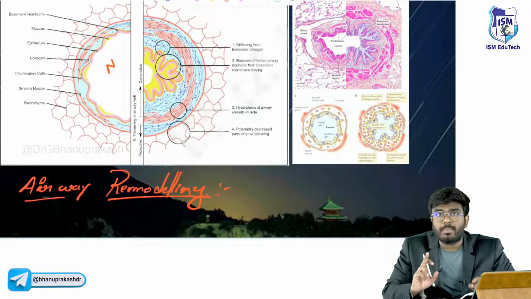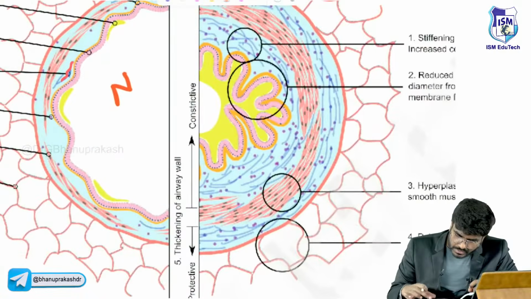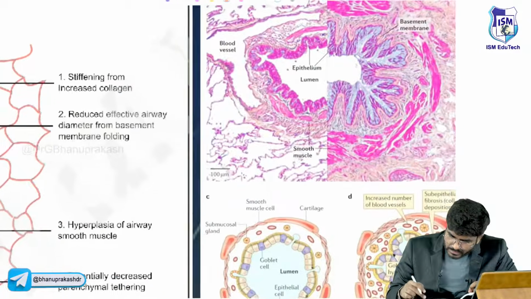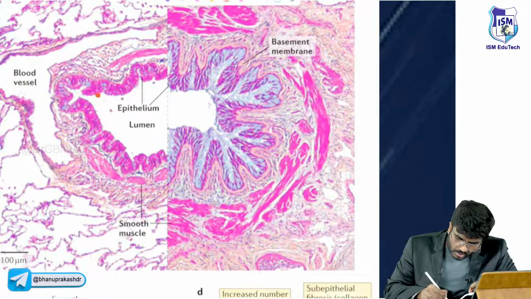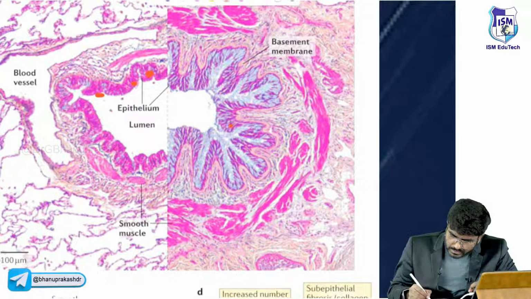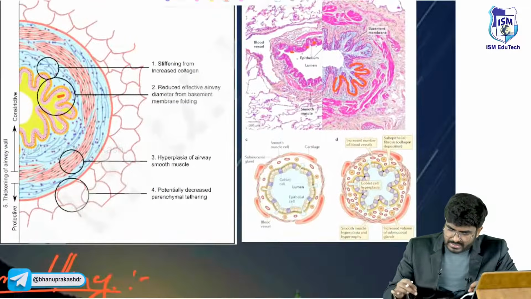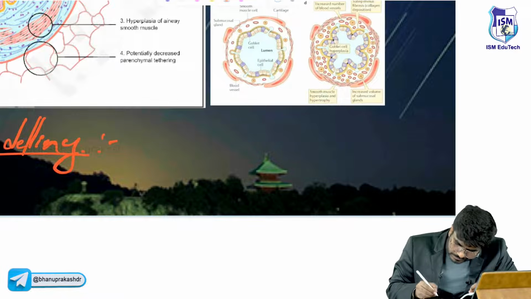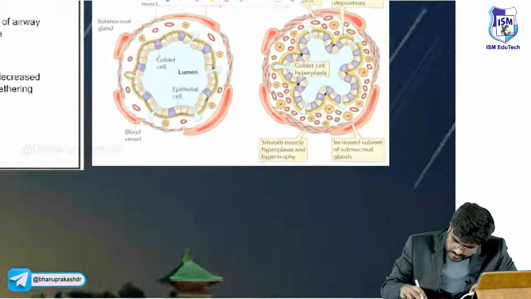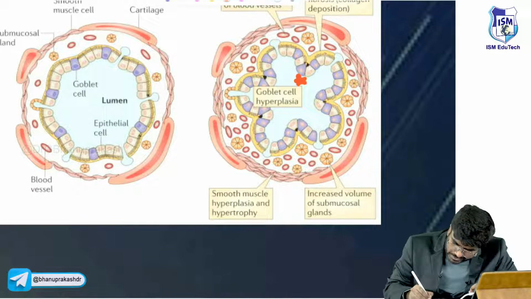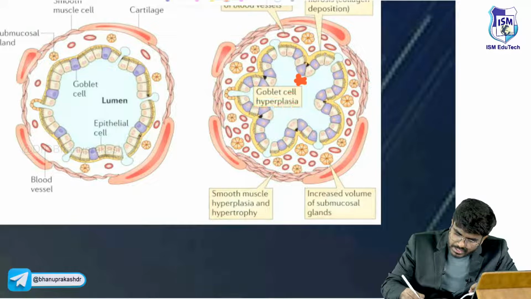There is hypertrophy and hyperplasia of the mucus glands. Look here, these are the mucus glands. This is the normal epithelial lumen. Here, there is hypertrophy and hyperplasia of the mucus-secreting glands. That's one change. So here, goblet cell hyperplasia.